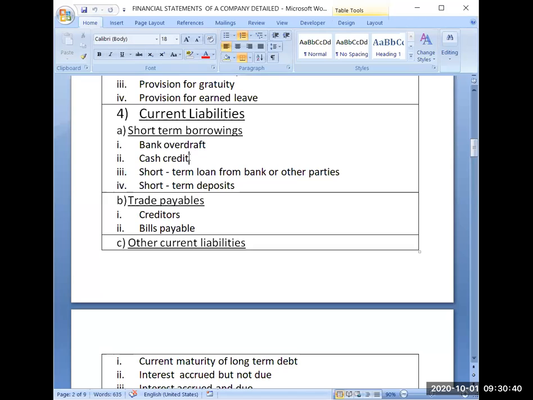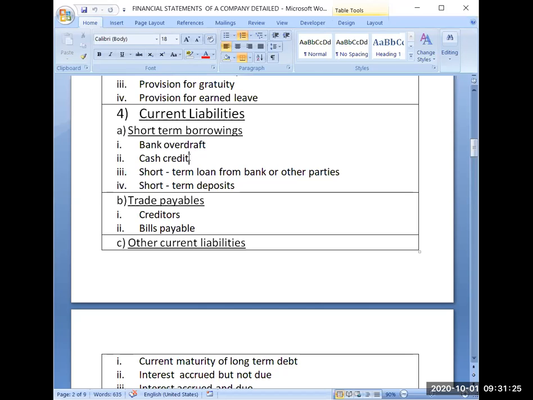No, it is not a credit card limit. It is not a credit card limit. So means cash will be credited to your account. If you need, you will inform the bank, and bank will give you the credit immediately, because they know that generally you keep this much stock. So it is given generally on the security of your inventory. So you have to maintain that inventory level, and the bank will be verifying that inventory level timely. You have to submit your inventory statement, so that bank will know how much stock you are maintaining. Yeah, it is CC limit. CC limit, if you might have heard in your father's business, it is called CC limit.